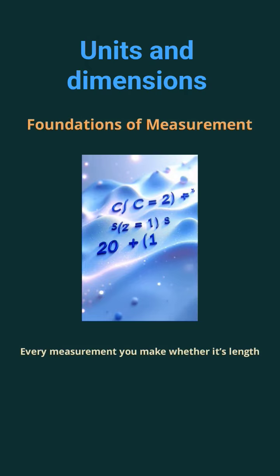Every measurement you make, whether it's length, mass, or time, follows a simple principle: quantity equals a numerical value multiplied by a unit. Units act as a standardized reference, ensuring that scientists across the globe can communicate findings with clarity and precision. Without this universal agreement, scientific progress would be chaotic and inconsistent. Let's begin our journey by exploring what makes a quantity measurable and why units are indispensable in every scientific discipline.